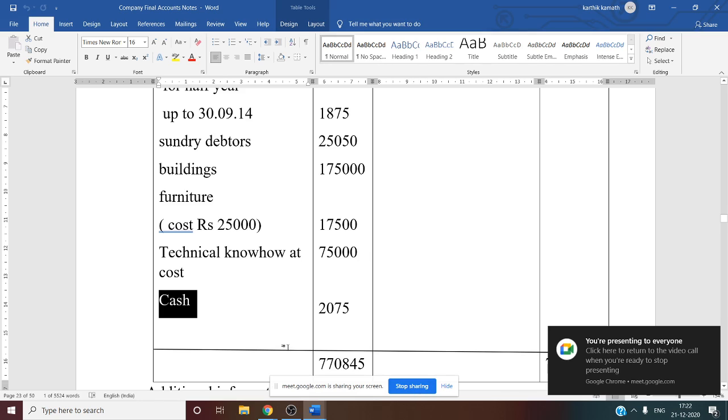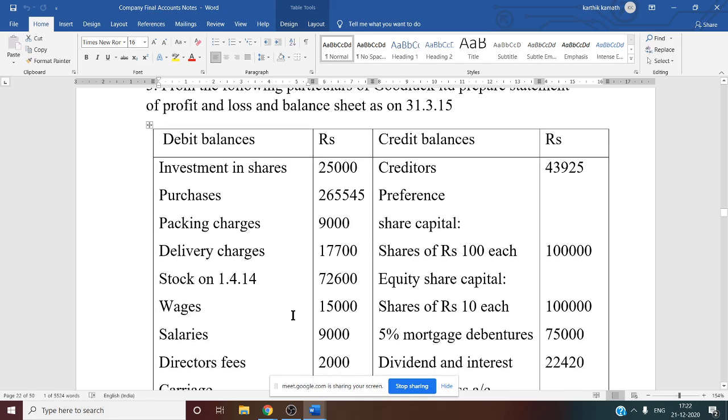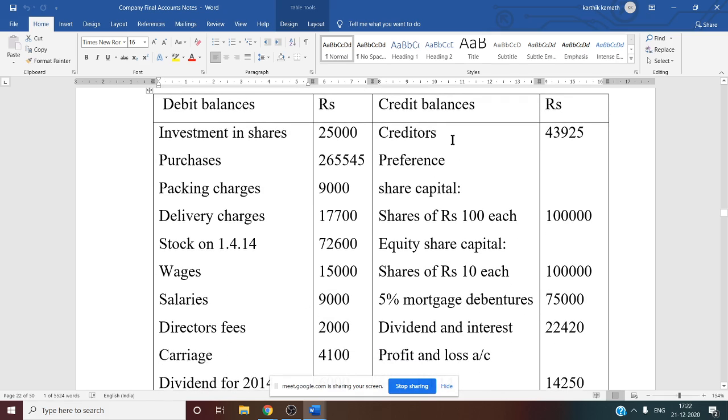So these are all the items we discussed, from the debit side, where you have to record these items. Now credit side information we have to see.